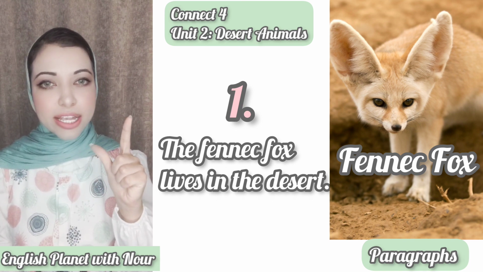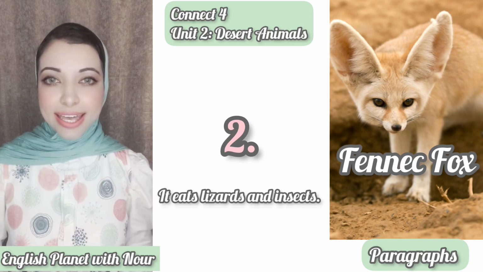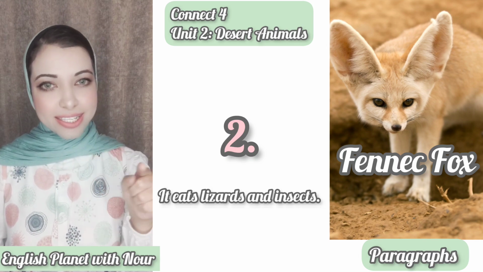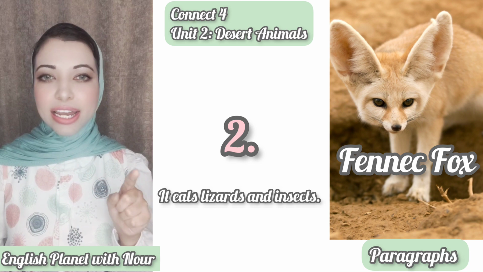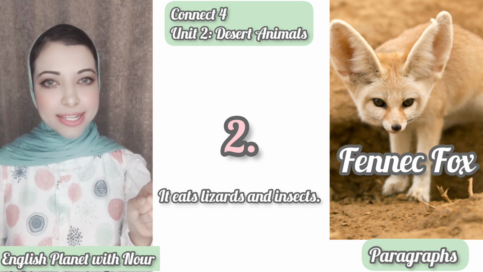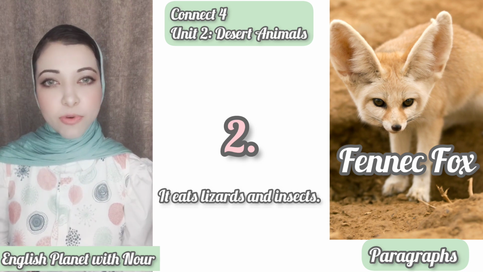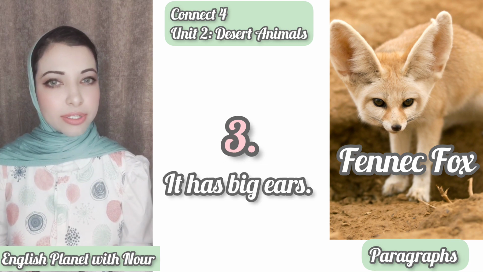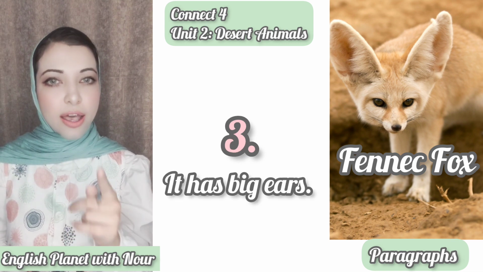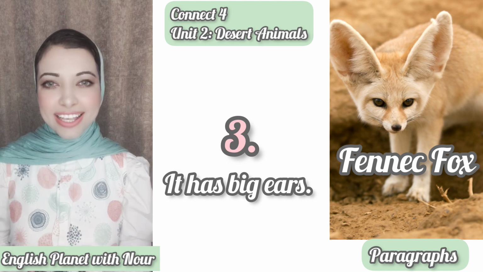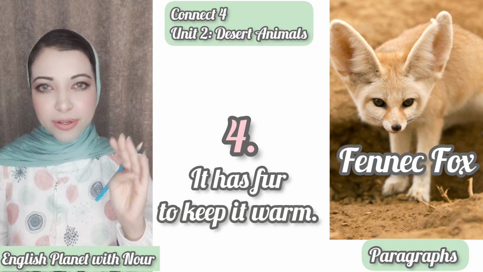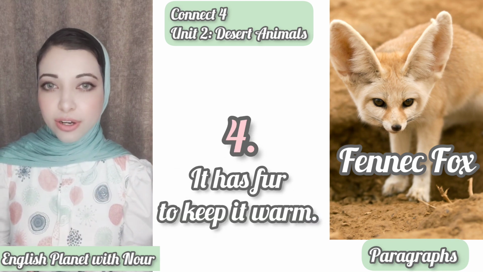And the next sentence, what does it eat? It eats lizards, insects. Does it have big ears or small ears? It has big ears. Good job. And the sentence number 4, does it have fur?